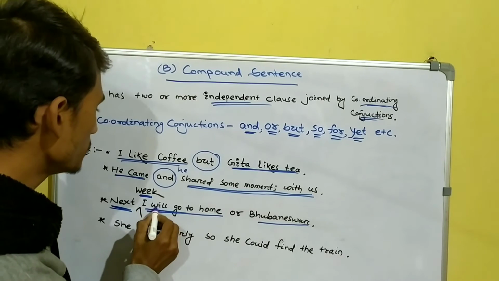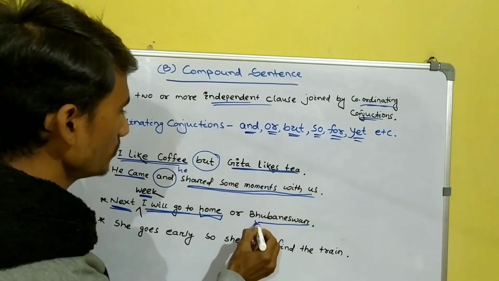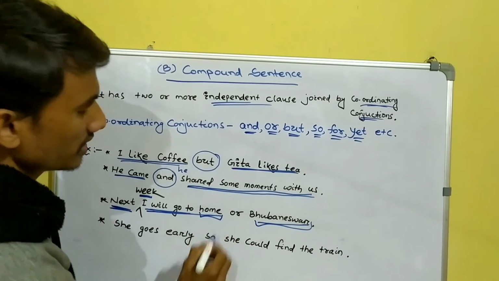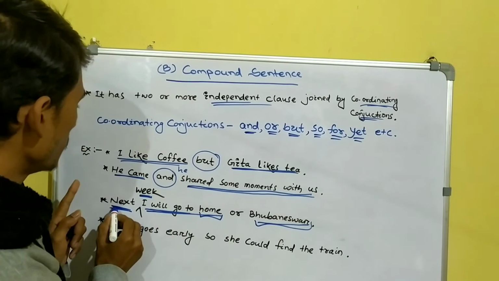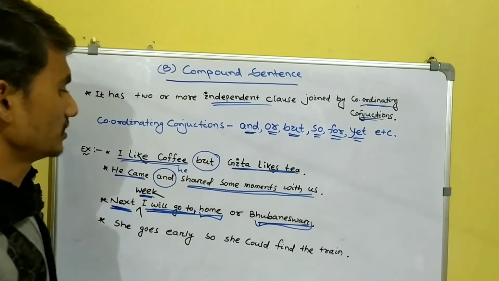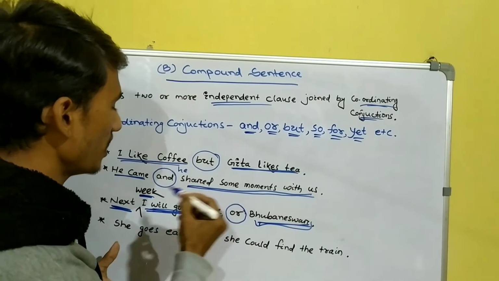Next week I will go to home or Bhubaneswar. The two sentences are joined by the coordinating conjunction or.